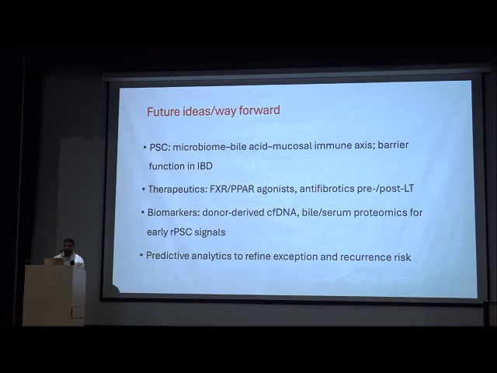Looking at future ideas, the PSC microbiome, bile acid, and mucosal immune axis should be explored, because it is an inflammation-based disease. FXR and PPAR agonists and antifibrotics in pre- and post-liver transplant have been tried in the pre-transplant setting only. No study of FXR or obeticholic acid has been done in the post-transplant setting. UDCA has been studied, but obeticholic acid post-transplant has not been tried.